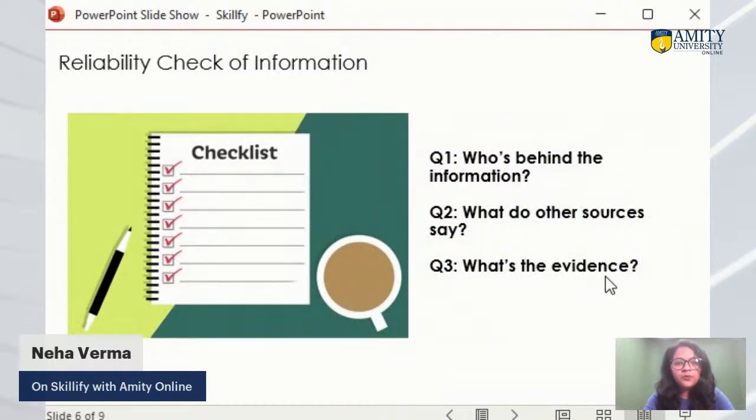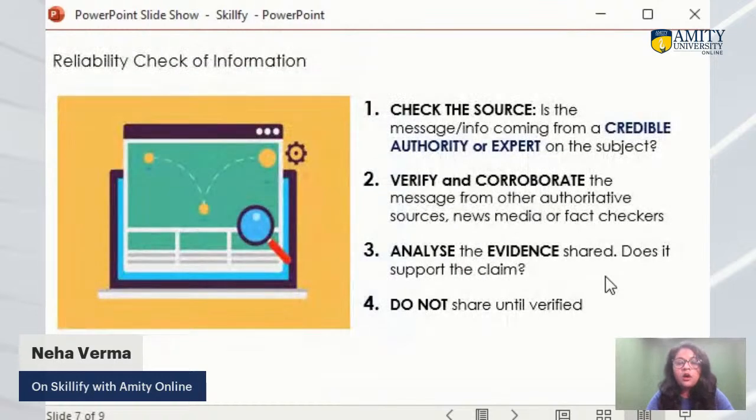So what to do? Reliability checking of information is very important. Whenever you receive any information on the internet, always think about these three questions in your mind. Who is behind this information? What do other sources say about this information? And what's the evidence behind this information? Always check the source first. Who is sharing this information?